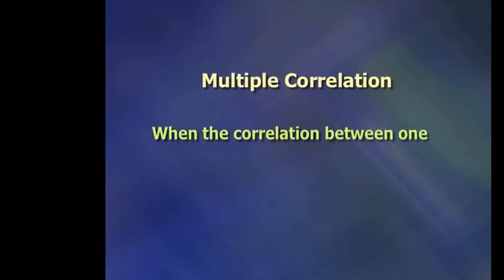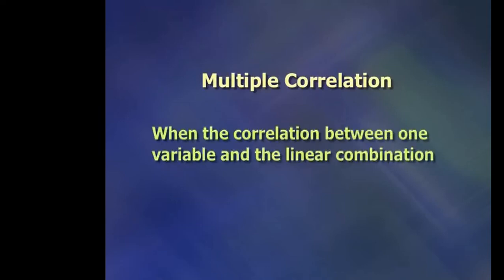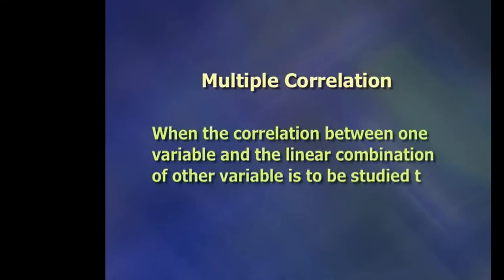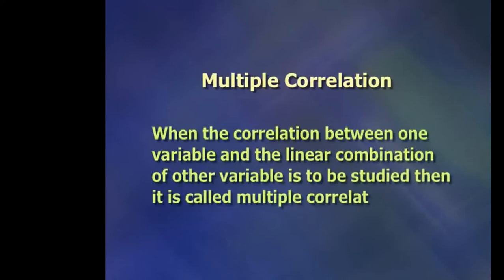Let us see multiple and partial correlation. When the correlation between one variable and the linear combination of other variables is to be studied, then it is called multiple correlation. For example, in the above trivariate example, if we study the correlation between demand and price by ignoring the third variable, quantity, then it is called partial correlation between demand and price by ignoring the effect of quantity.